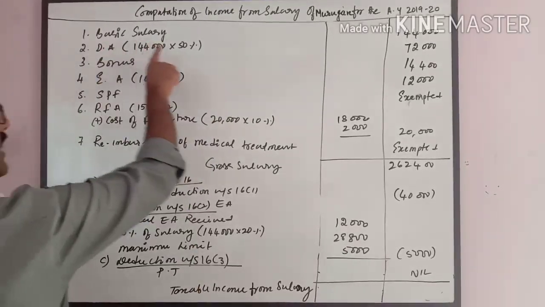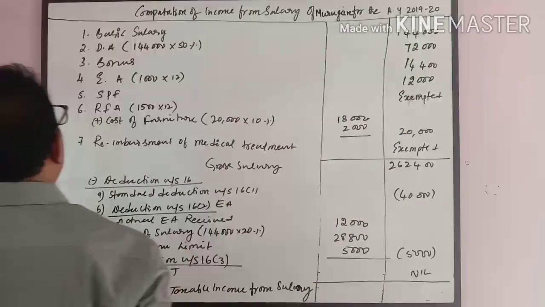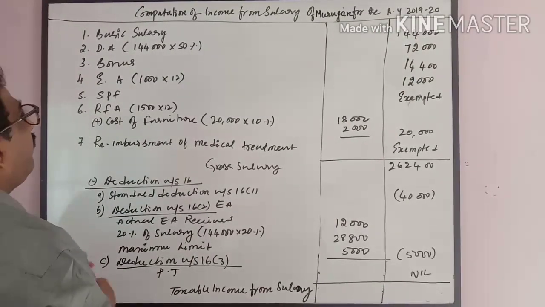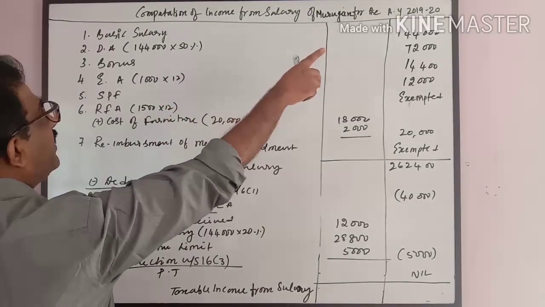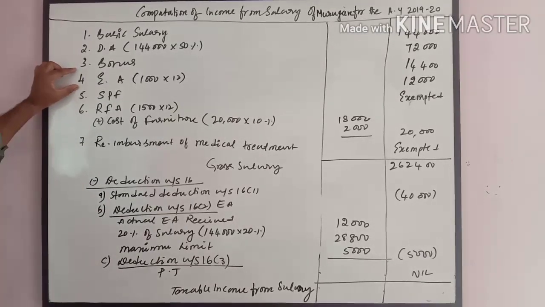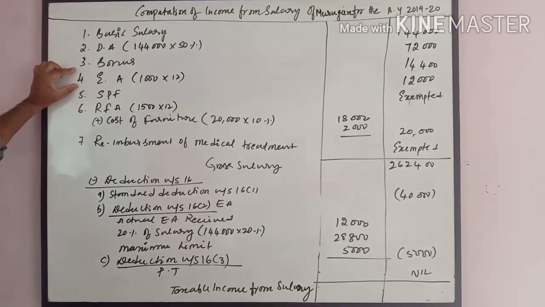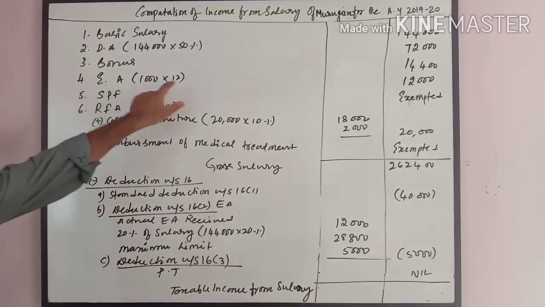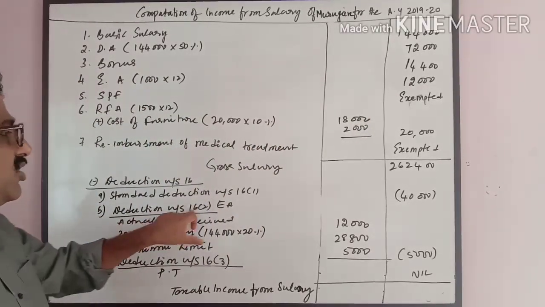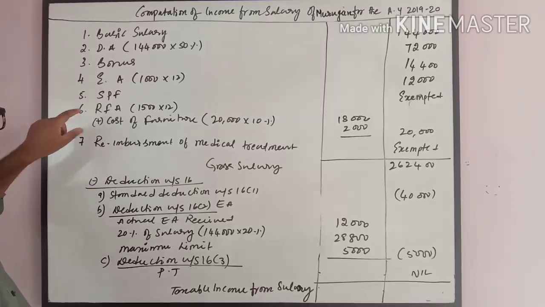The basic salary received 1,44,000 fully taxable. Then dearness allowance 1,44,000 into 50% of basic pay comes to 72,000. In the first instance, add entertainment allowance to salary, 1,000 into 12,000. Then later we have to allow deduction under section 16 subsection 2, that I will tell you later.